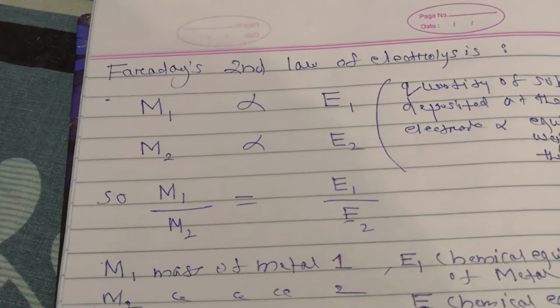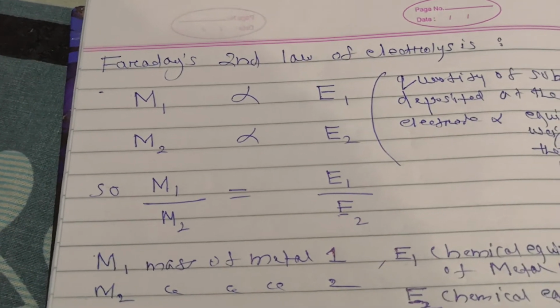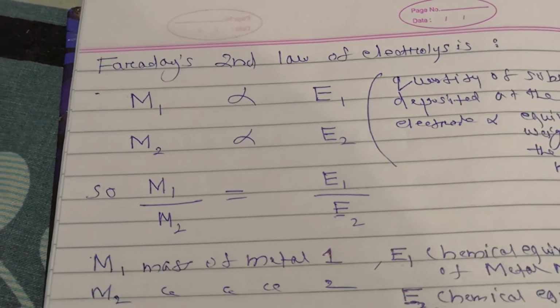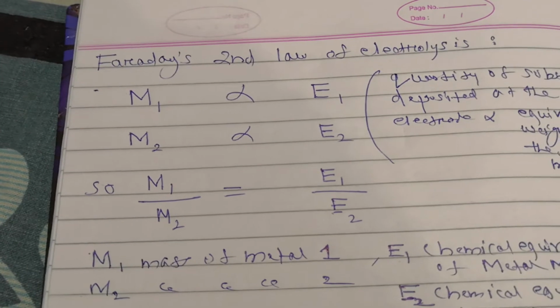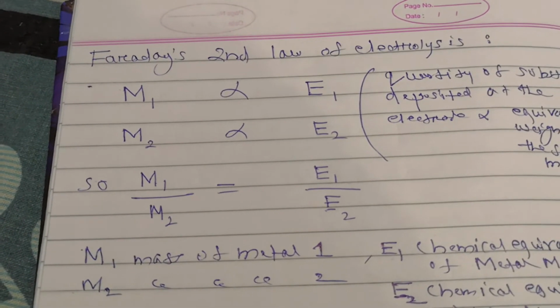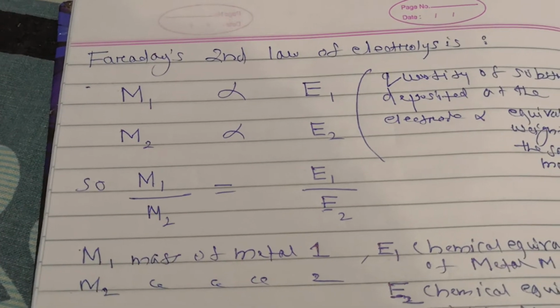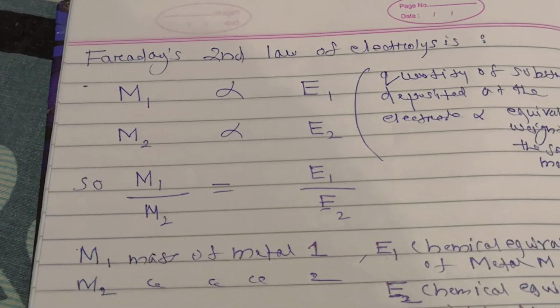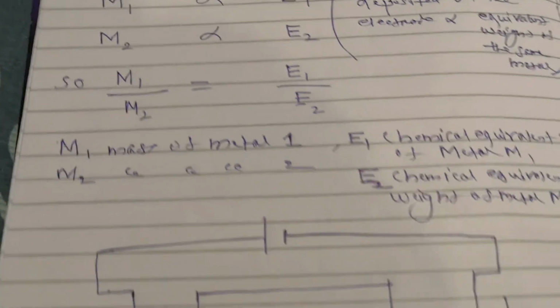So the mathematical expression is like this: m1 is proportional to e1, m2 is proportional to e2. m1 is one metal, m2 is another metal from another electrolyte, and e1 is the chemical equivalent weight of the first metal, and e2 is the chemical equivalent weight of the second metal. So we can write m1 by m2 is equal to e1 by e2.